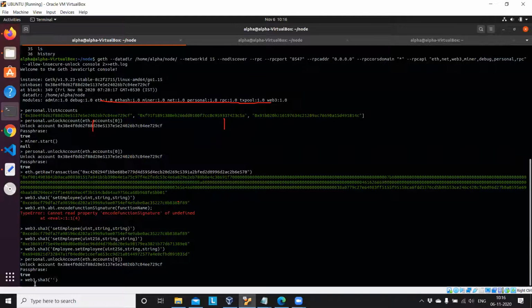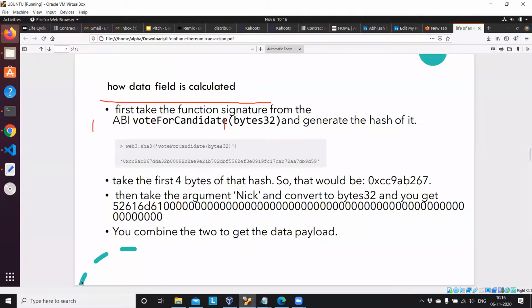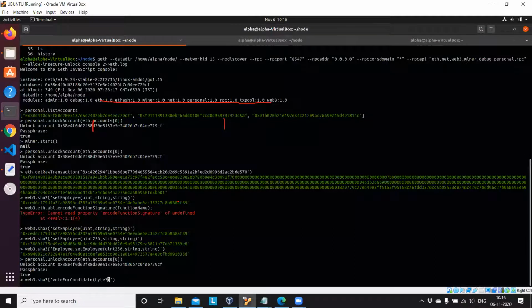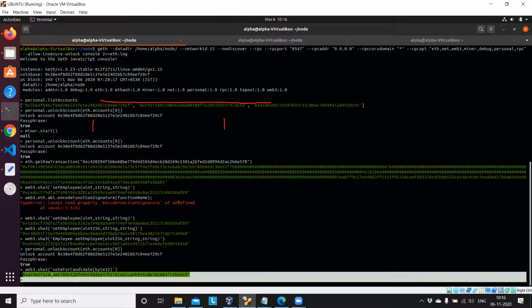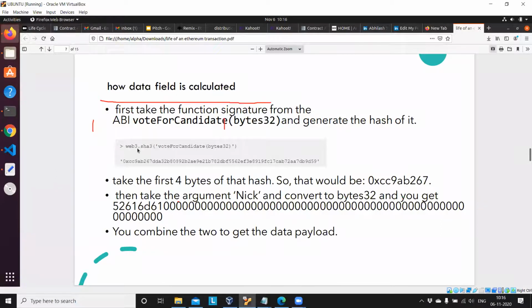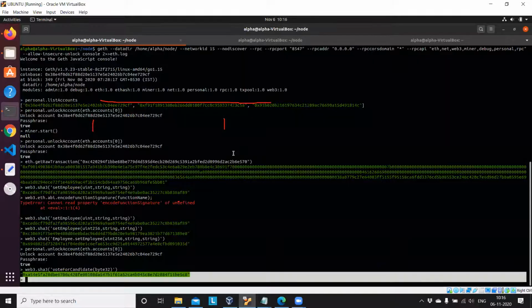The web3.sha3, SHA3 is a hashing algorithm, of voteForCandidate, and you are passing bytes32 as the data type. This value you are getting. Just a moment. The voteForCandidate of bytes32. Some small changes.